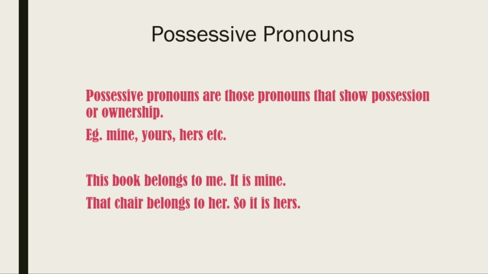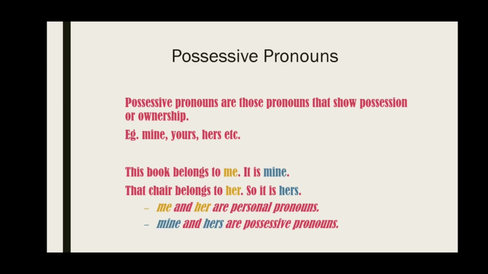This book belongs to me, so it is mine. Mine is a possessive pronoun that shows that the book belongs to the speaker. In the second example, it's written, that chair belongs to her, so it is hers. Again, hers is a possessive pronoun that shows that the chair belongs to the girl being talked about. You must have noticed one more thing here, that we generally use an S with possessive pronouns like yours, hers and its.